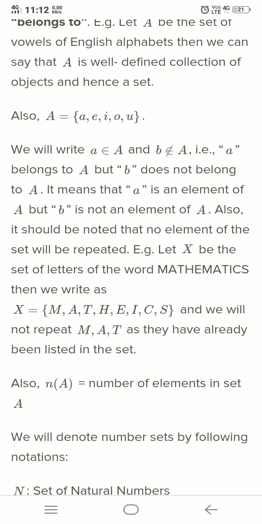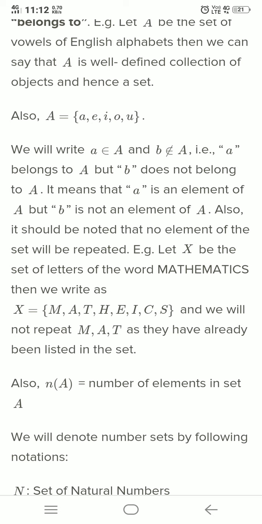Also A equals {a, e, i, o, u}. We will write a belongs to A and b does not belong to A.